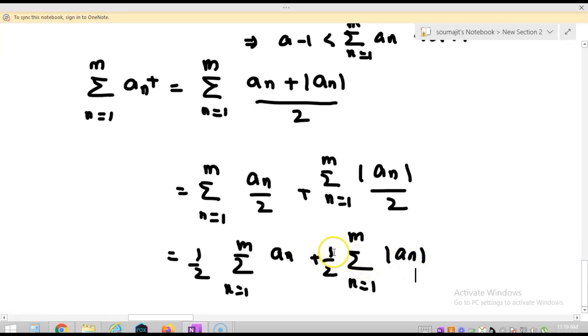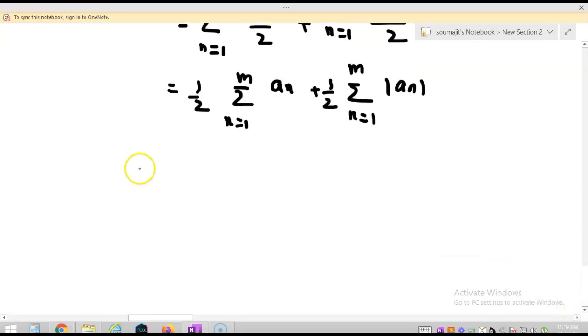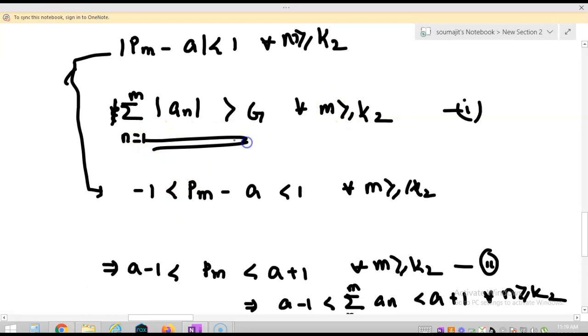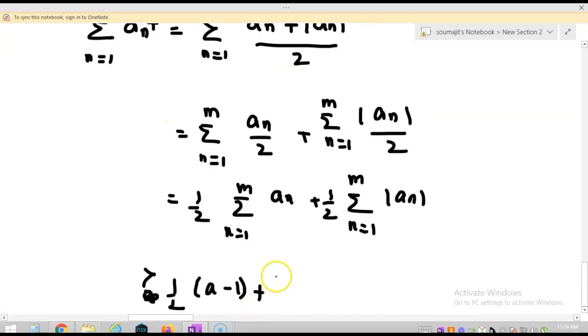Okay, so you can see I can write this quantity is greater than A minus 1. So I am writing this is greater than half into A minus 1 plus, this quantity is greater than G, so this is greater than half into G. So it is 1 by 2 times of A minus 1 plus G. Now observe that I have chosen this G however large.